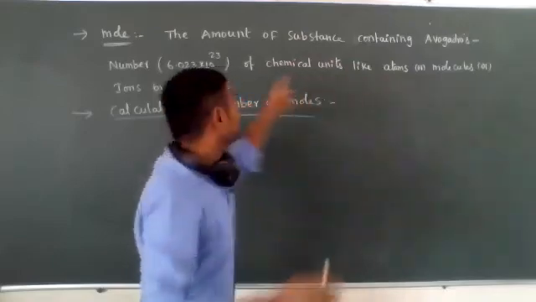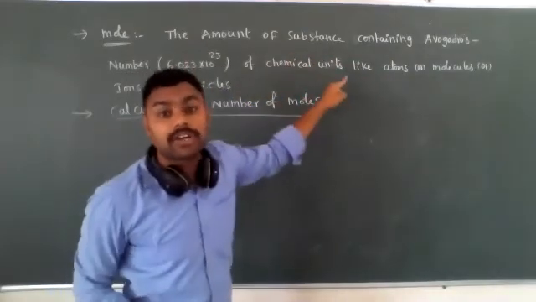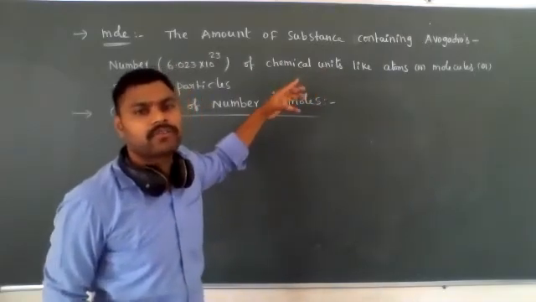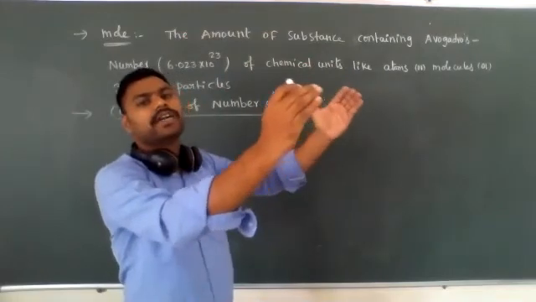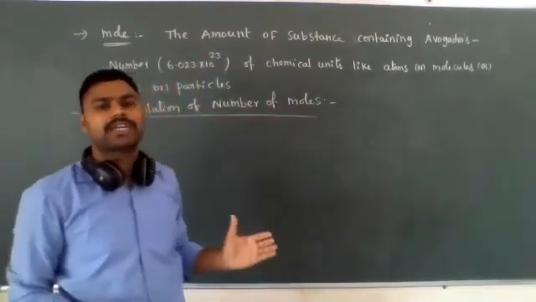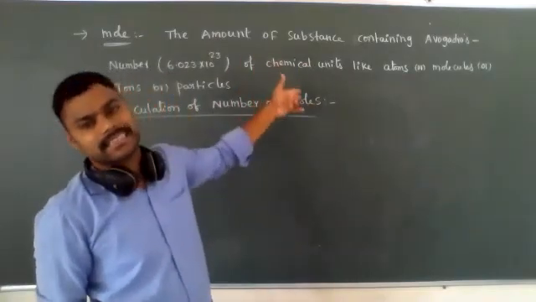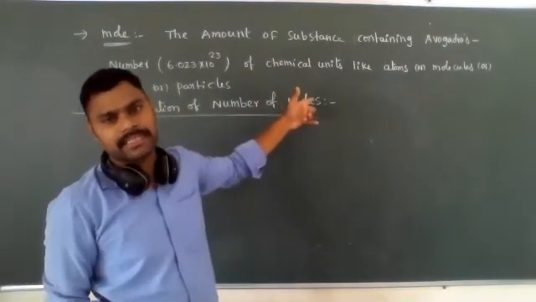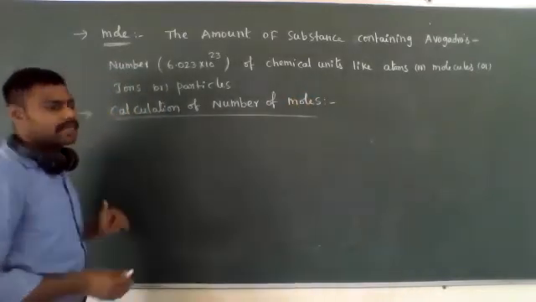It contains 6.023 into 10 to the power of 23 molecules. The volume occupied is always 22.4 liters or 22,400 ml when the molecules are present in gaseous state. Understood? So three types of calculations are coming.